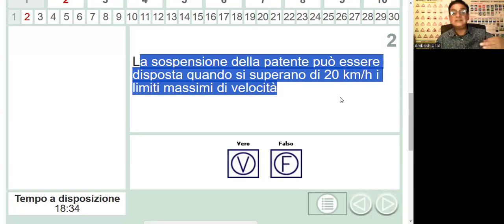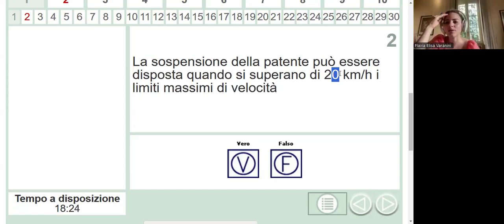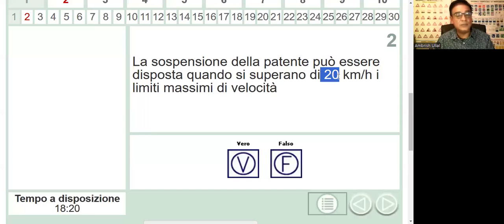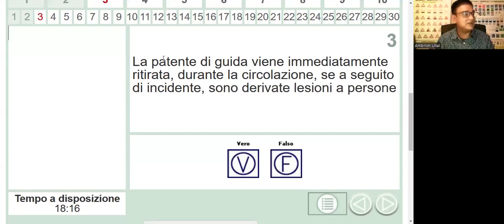They will suspend your license if you exceed your speed limit by 20 kilometers. And the right answer is, Flavia, how much is the right answer? Falso. Ma quanto, how much does it mean? 40. 40, bravissima, well done. She gave both the answers, very good.